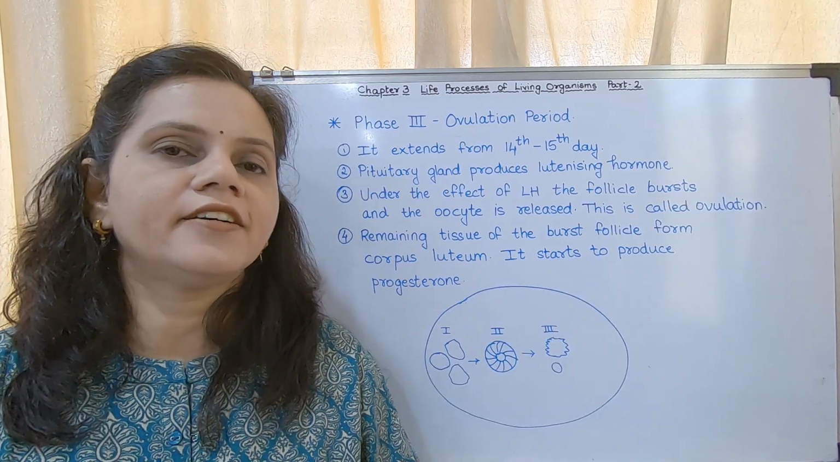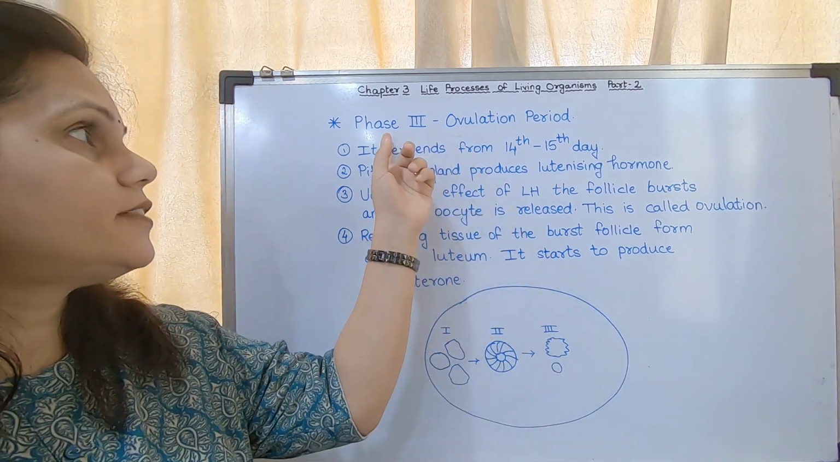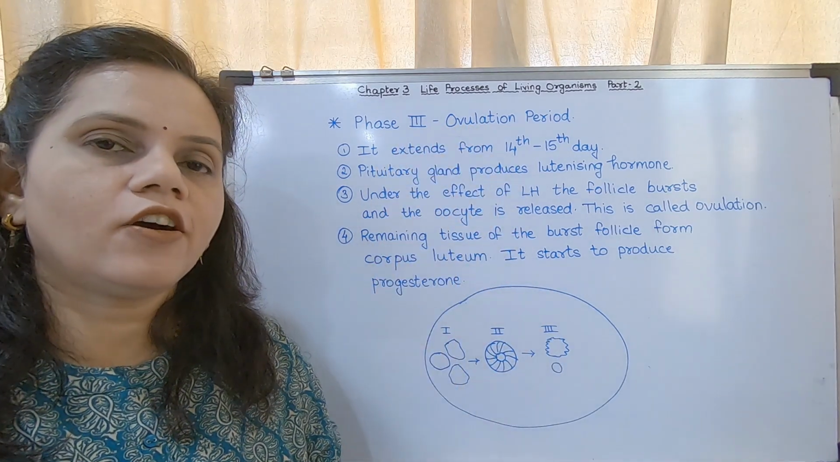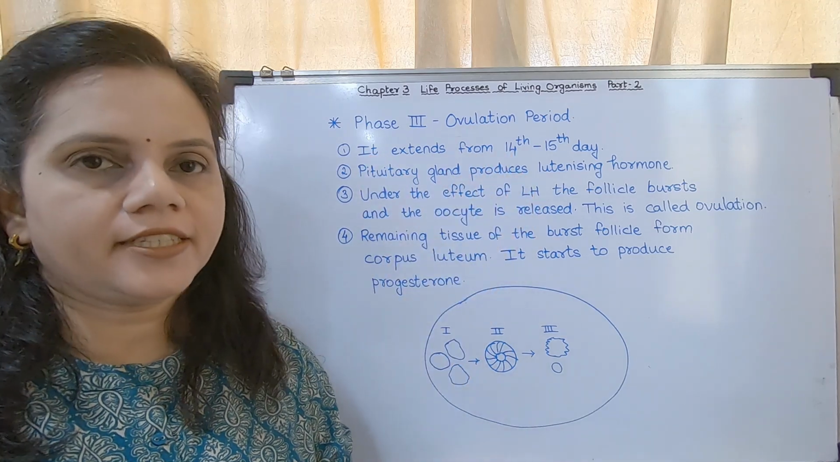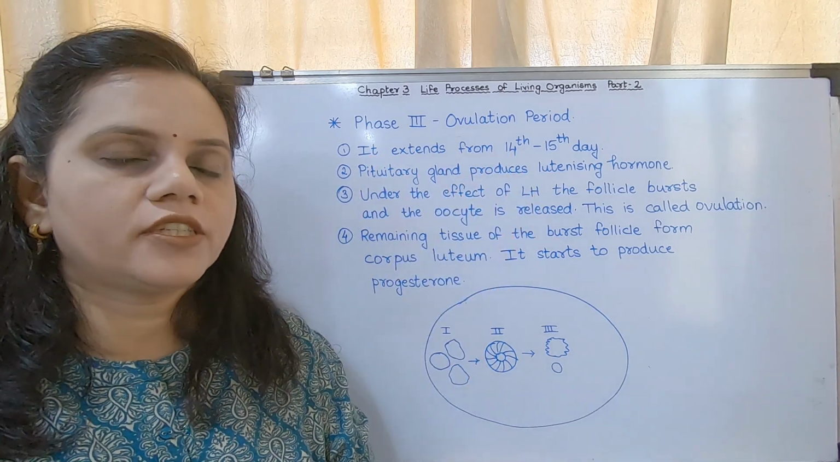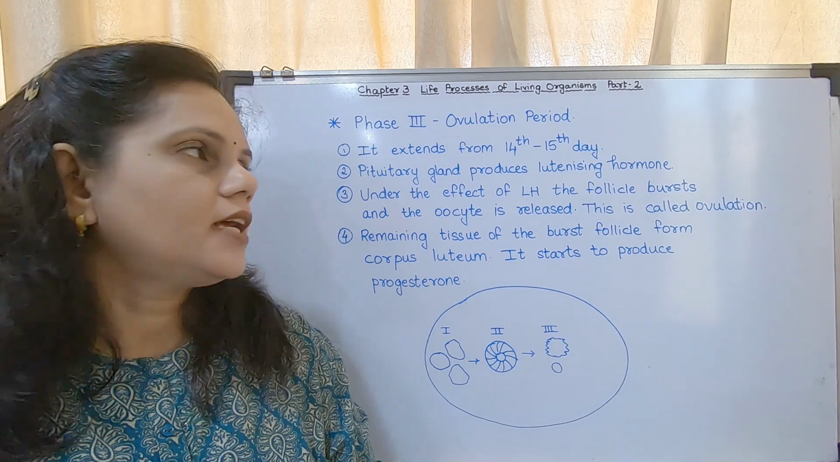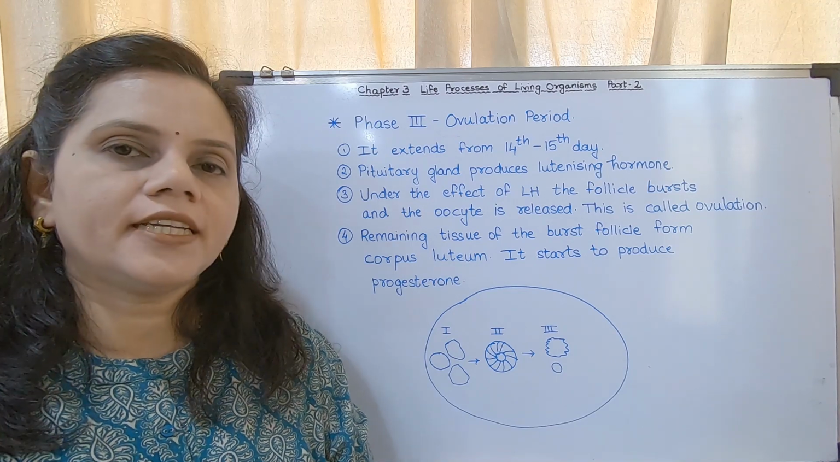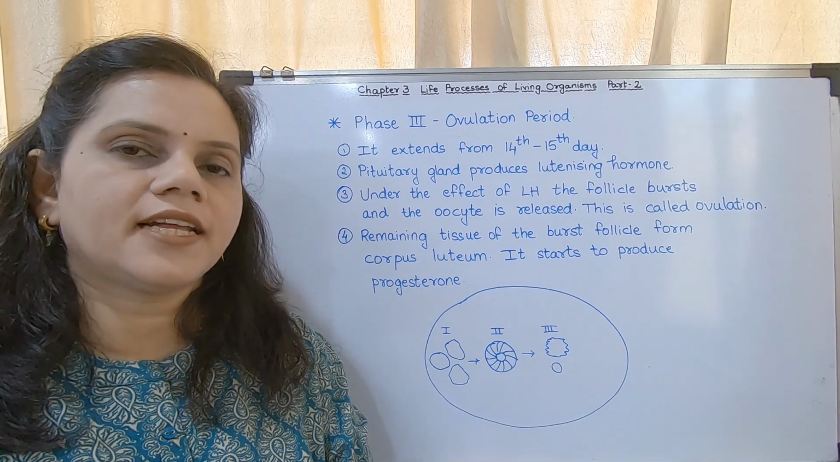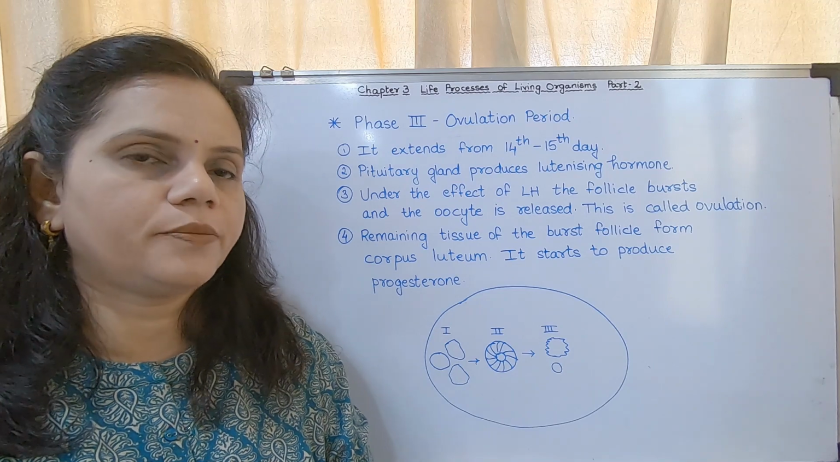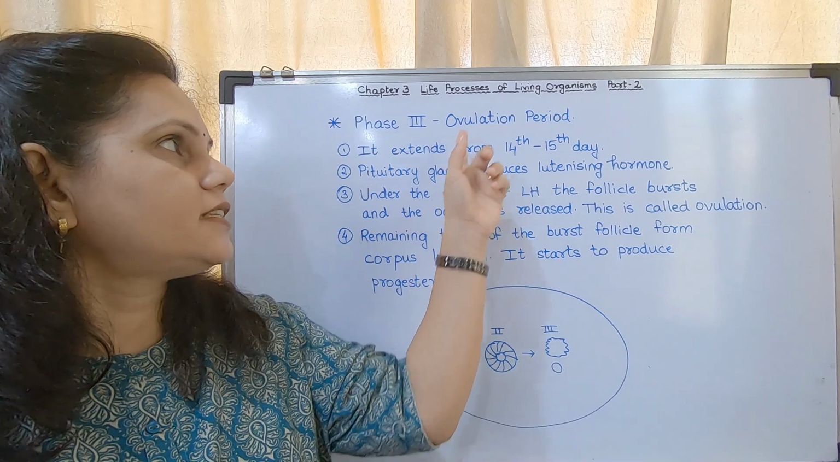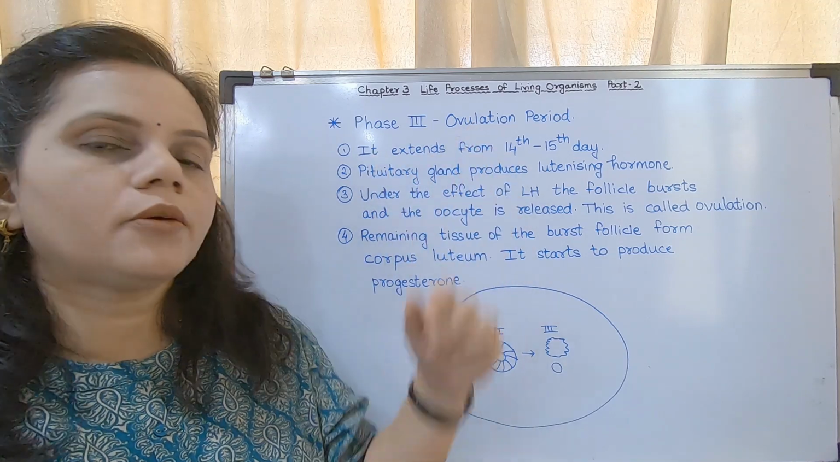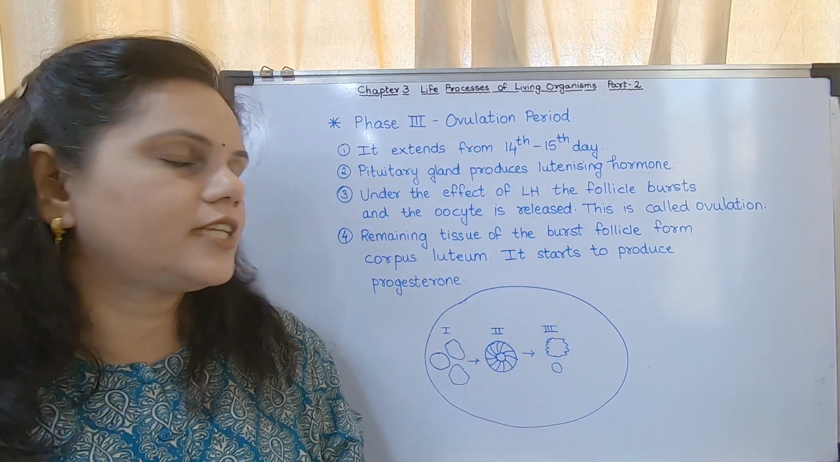Okay, so this is the third phase, that is phase 3, also called the ovulation period. It extends from the 14th to 15th day. So the 1st to 4th day is the menstrual phase. The 5th to 13th day is the next phase, the period of regeneration of the endometrium, the follicular phase. The third phase is the ovulation period. It extends from the 14th to 15th day.